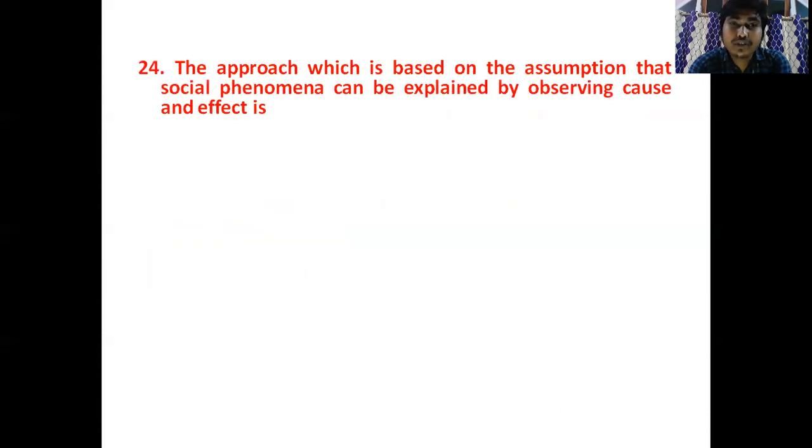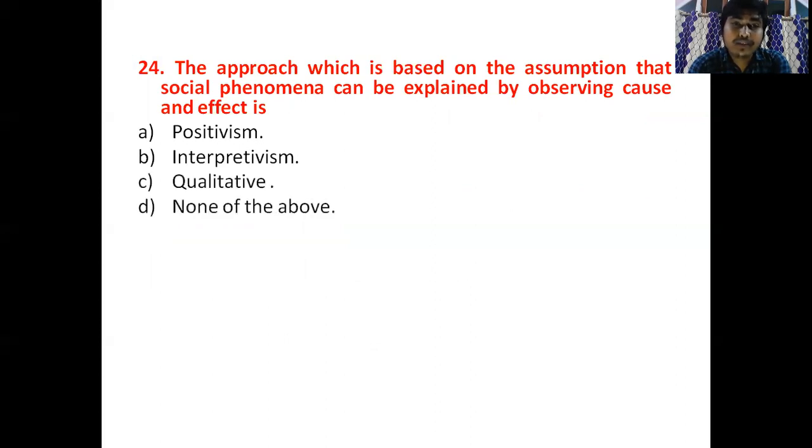So the next question is: the approach which is based on the assumption that social phenomena can be explained by observing cause and effect is called causal effect. Cause and effect means causal effect. Here the options are given: positivism, interpretivism, qualitative, and none of the above.